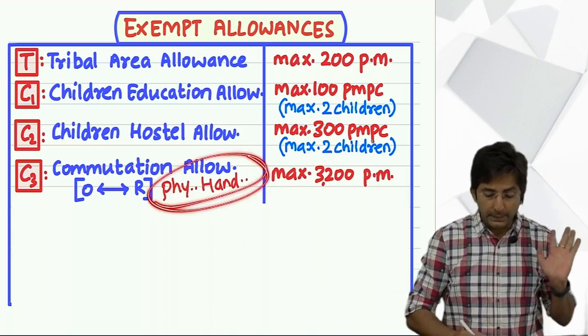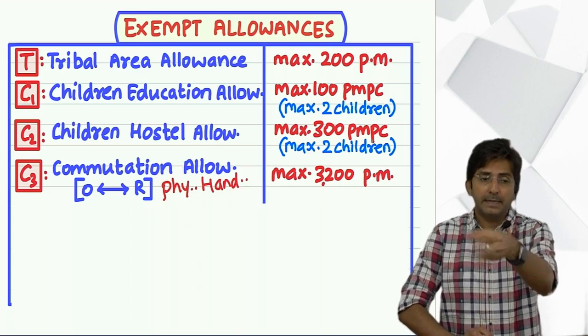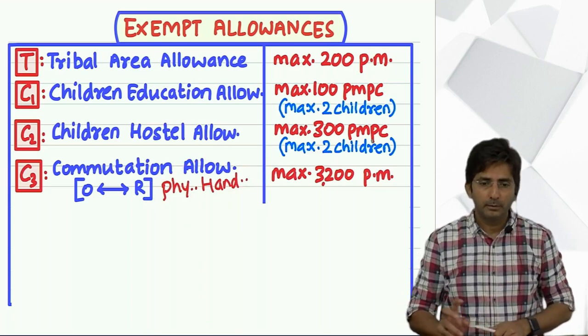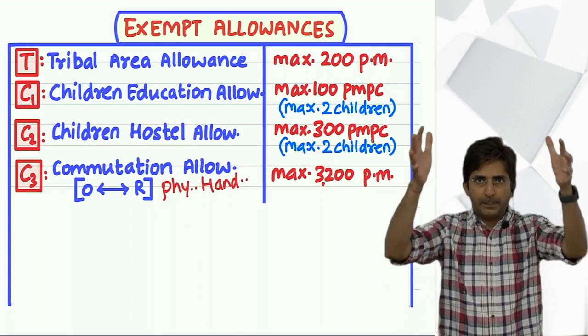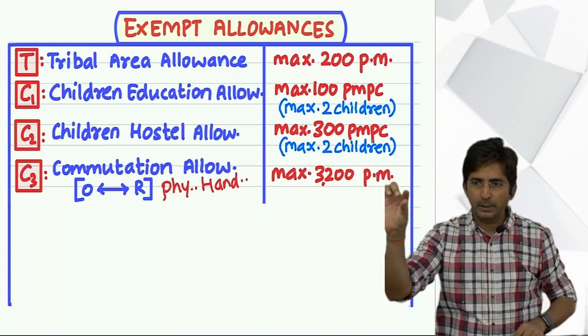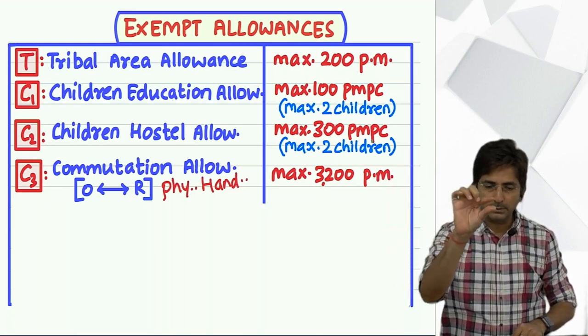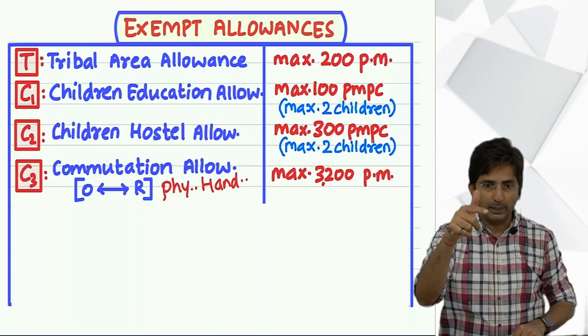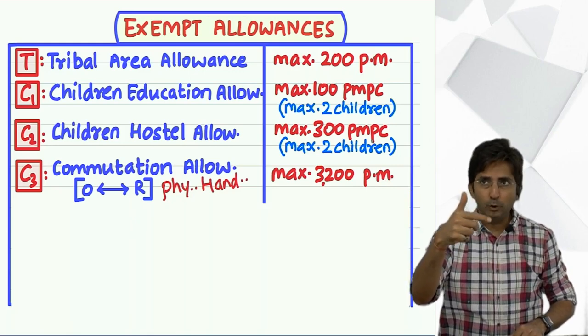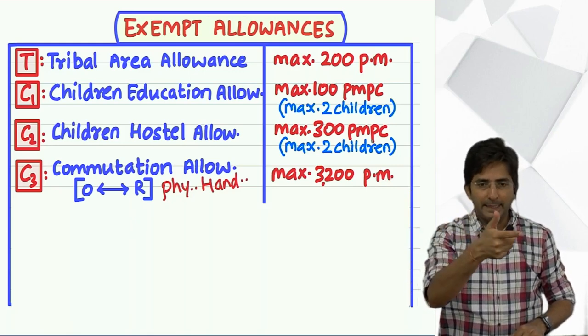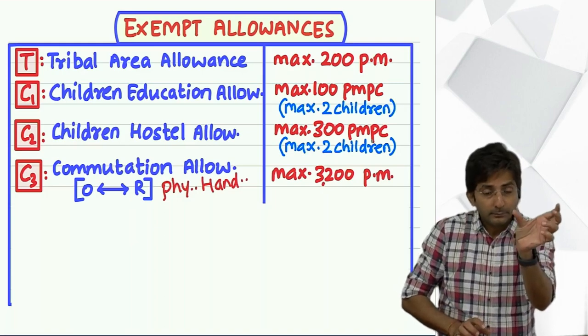He should be physically handicapped, right? And it is given 9,000 per month. So what will you do? Imagine a statement. In the particulars column you will write commutation allowance 9,000 into 12, that is 1,08,000. That will come in the inner column.